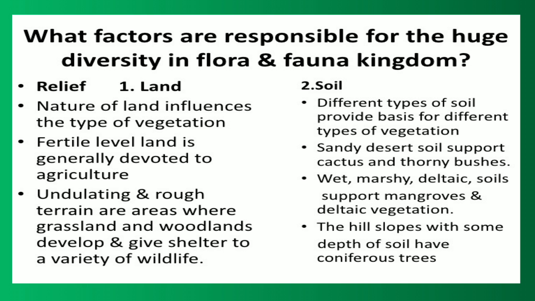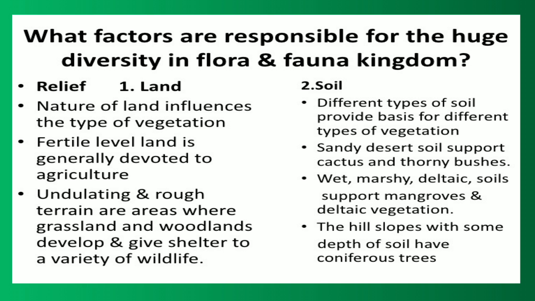Let us talk about the land first. Nature of land influences the type of vegetation. Fertile level land is generally devoted to agriculture. Undulating and rough terrain are areas where grassland and woodlands develop and give shelter to a variety of wildlife.